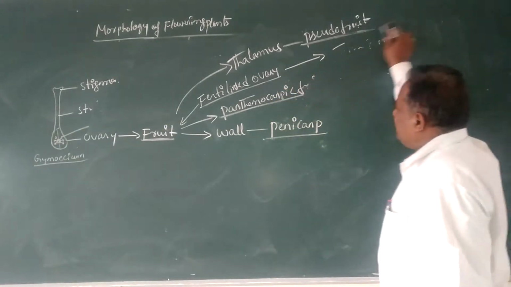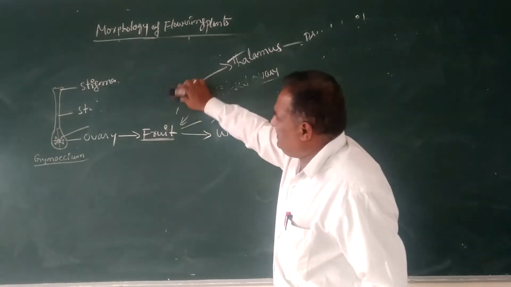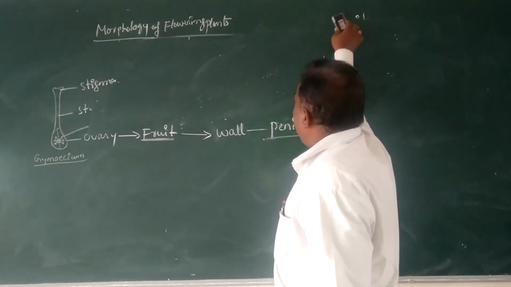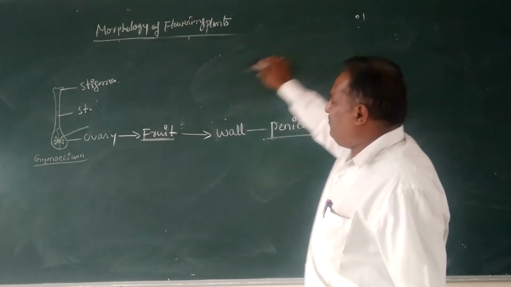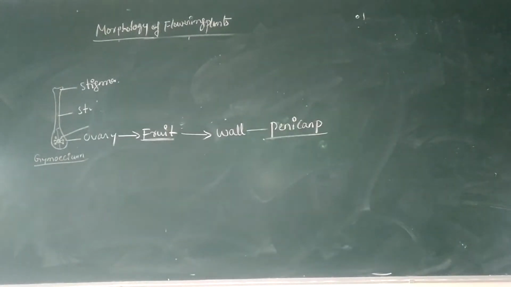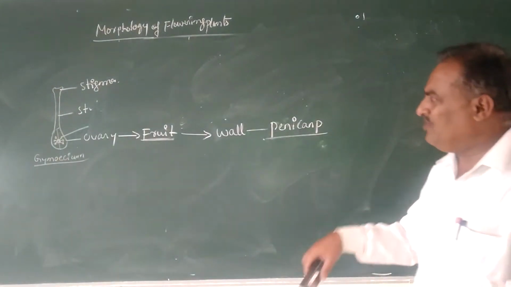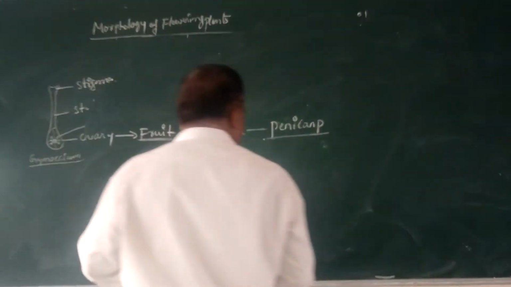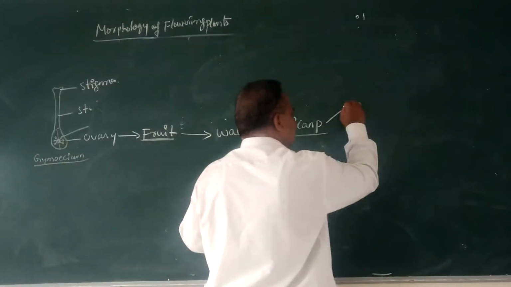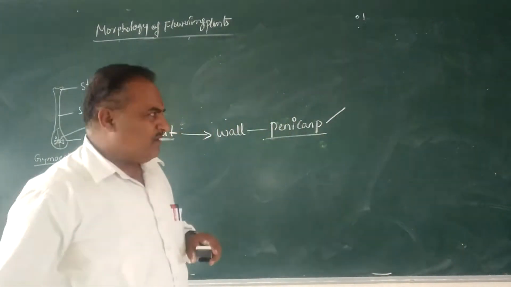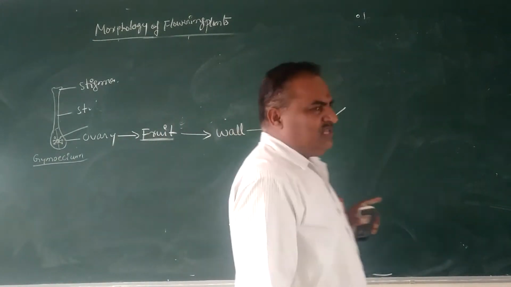Usually, the protective wall around the fruit is called the pericarp. The protective layer of the fruit is called a pericarp. The pericarp is differentiated into three layers.